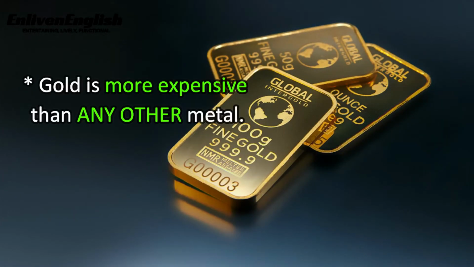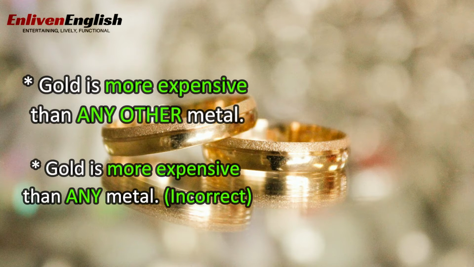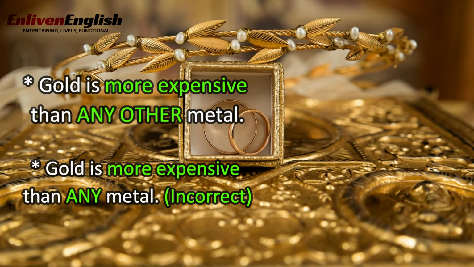Gold is more expensive than any other metal. With the phrase any other, we have excluded gold from the rest of metals. Many forget to use any and write the sentence as gold is more expensive than any metal. Gold is also a metal, and when we say any metal, it includes gold as well and doesn't exclude it, so it's incorrect. Let's see some more sentences.